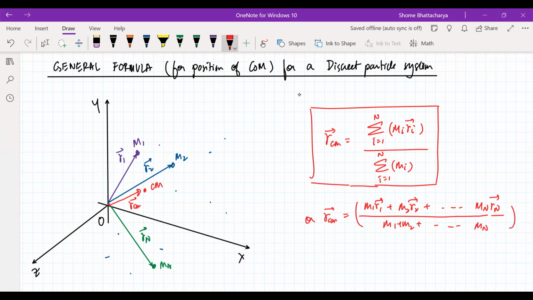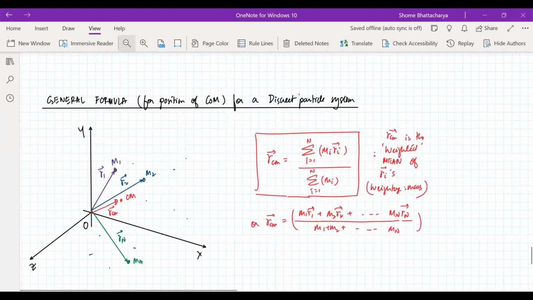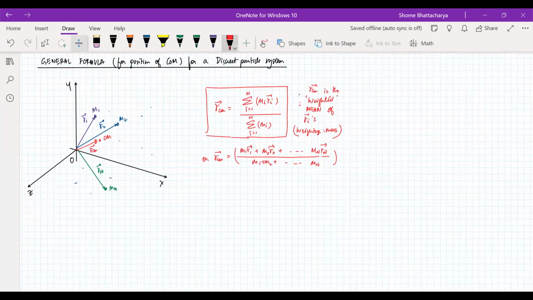So once again you can see that it is the weighted mean. RCM is the weighted mean of the individual positions, and the weightage is given by mass. So that is the general idea of position of center of mass. Okay, so note this down and let's work out a quick typical type of question.